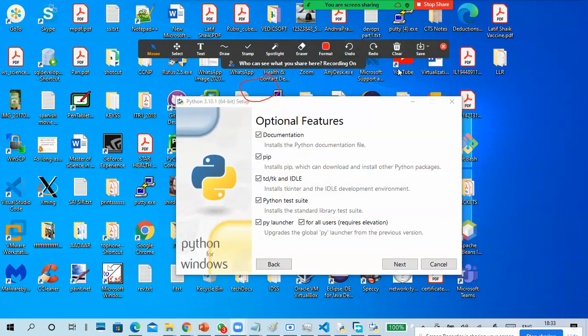Okay, clear drawing. PIP. What is PIP? You know MSI installer, which installs the application, right? If you want to install any package in Python, you have to use the PIP command. PIP install. To install Python packages, we are using PIP.